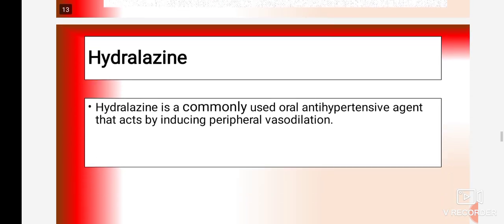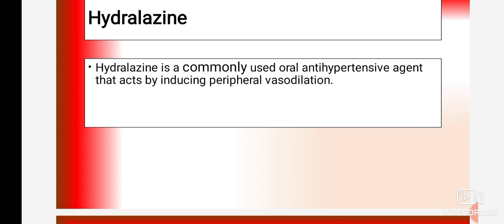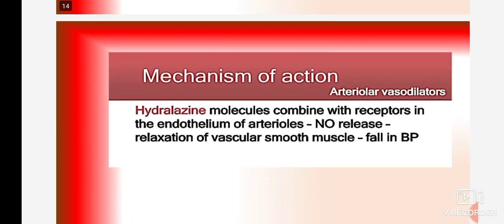One of the drugs is hydralazine. Hydralazine is a commonly used oral antihypertensive agent that acts by inducing peripheral vasodilation. So it produces vasodilation, as we have just seen.